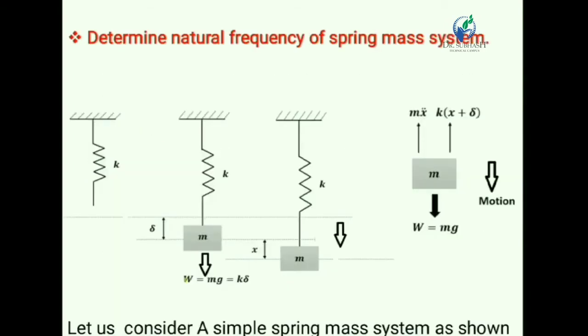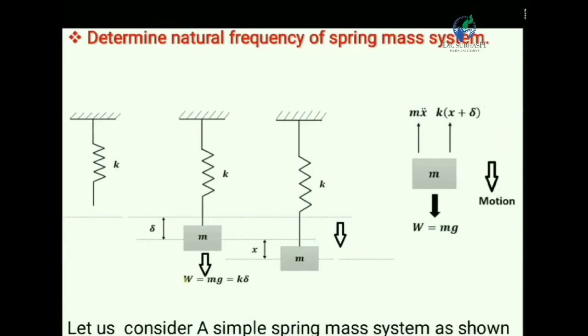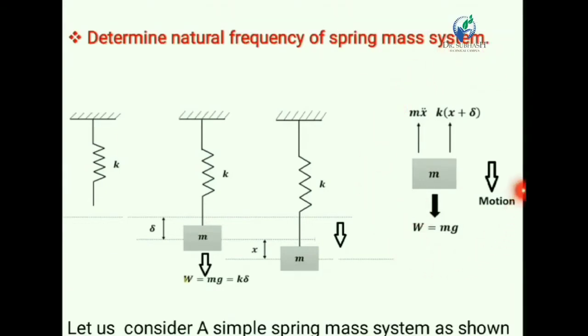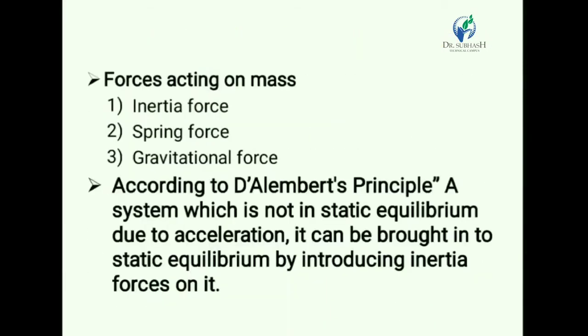Okay. Now, if we consider the free body diagram, we see that there are three kinds of forces acting on the system.